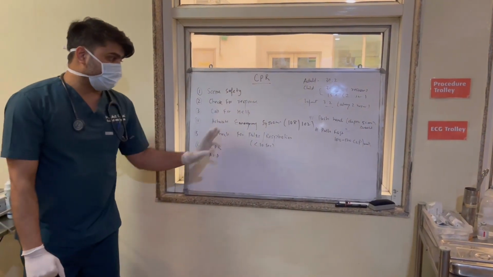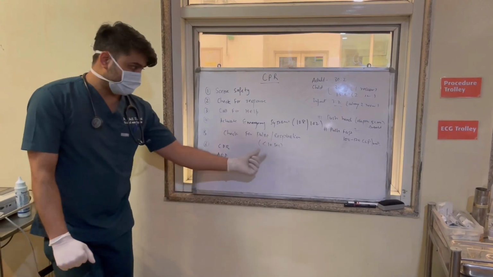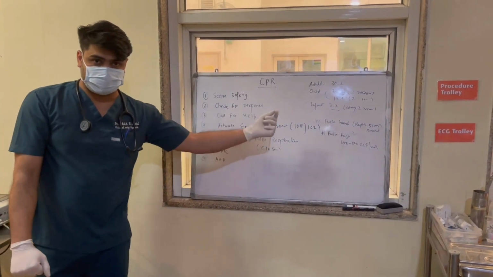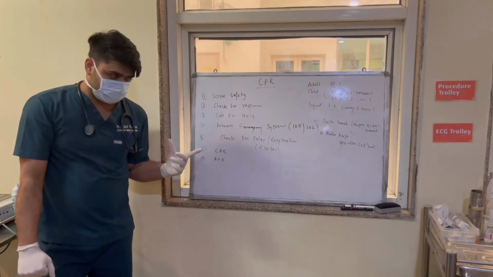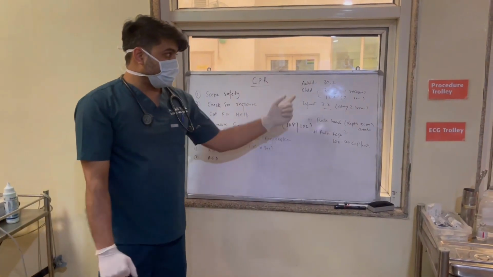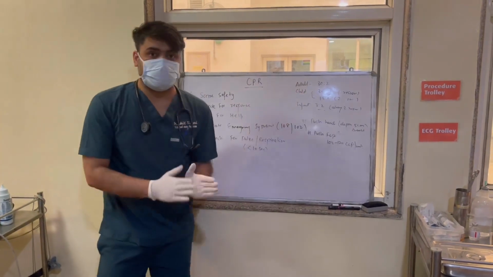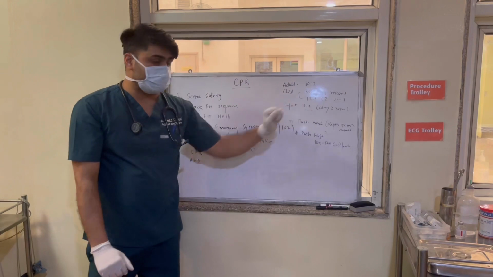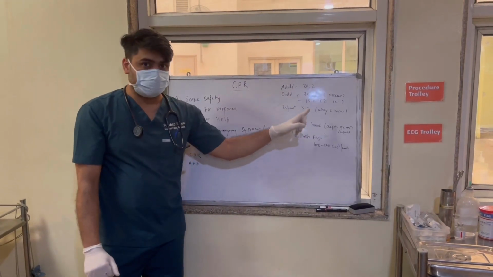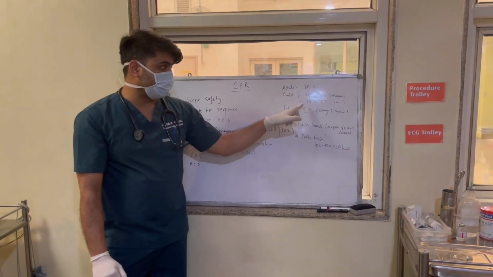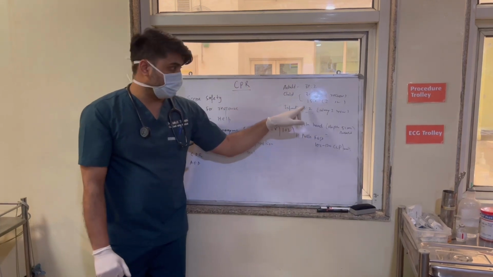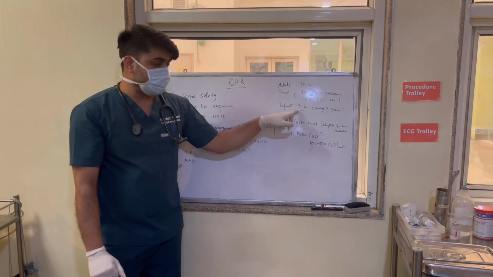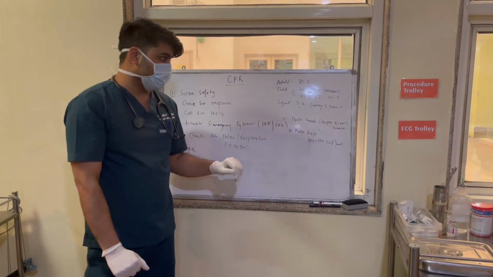And the fifth, check for the pulse and respiration. That should not take more than 10 seconds. If you don't find pulse or respiration, the person is unconscious, and you can start the CPR. For CPR in an adult, you should give 30 chest compressions followed by 2 rescue breaths. In children, if one rescuer is there, give 30 chest compressions followed by 2 rescue breaths, or if there are 2 rescuers, you can give 15:2. And in the infant, it's different: 3 chest compressions followed by 1 rescue breath.